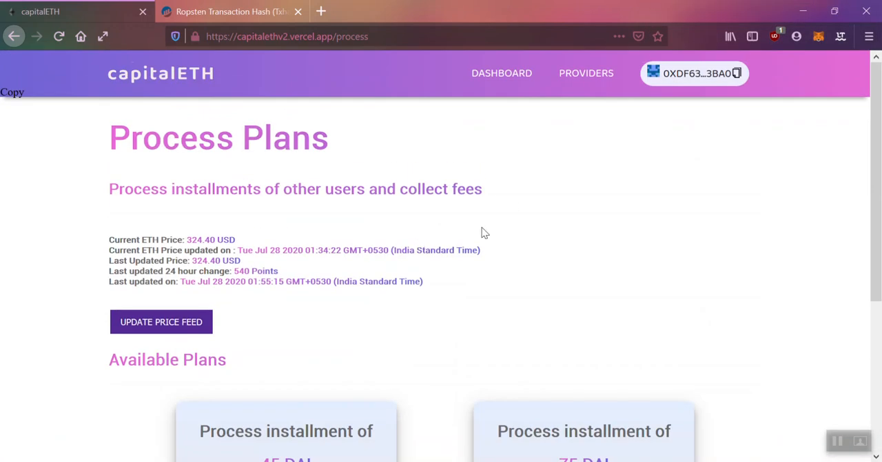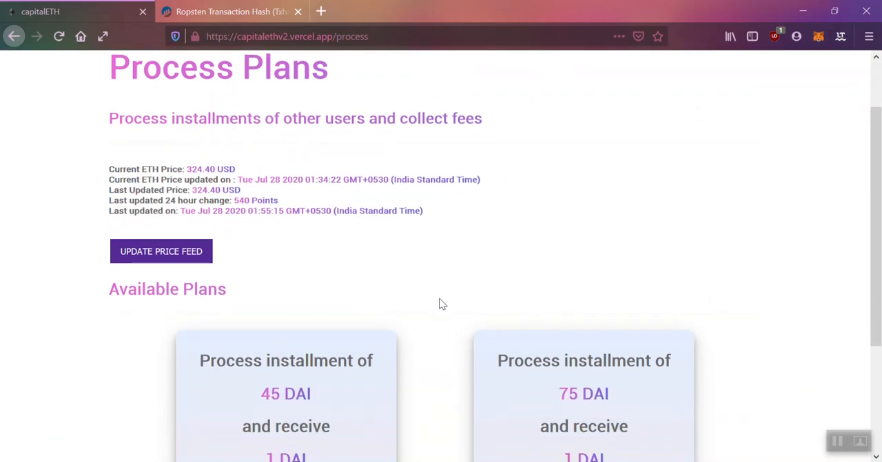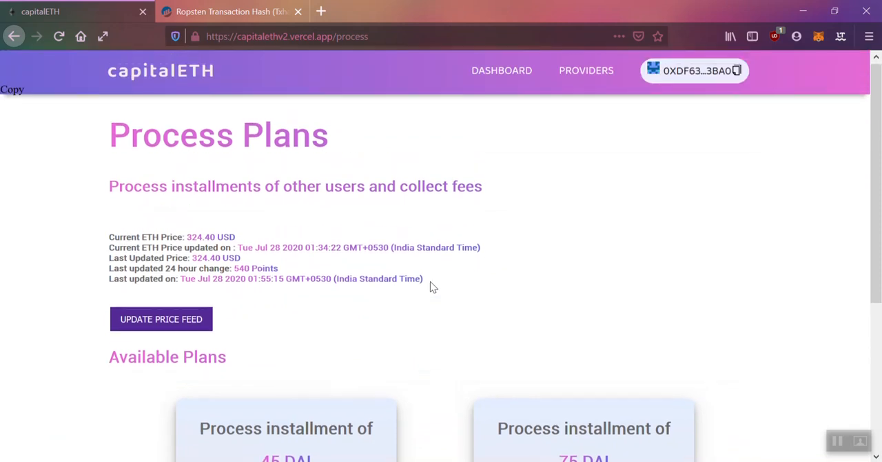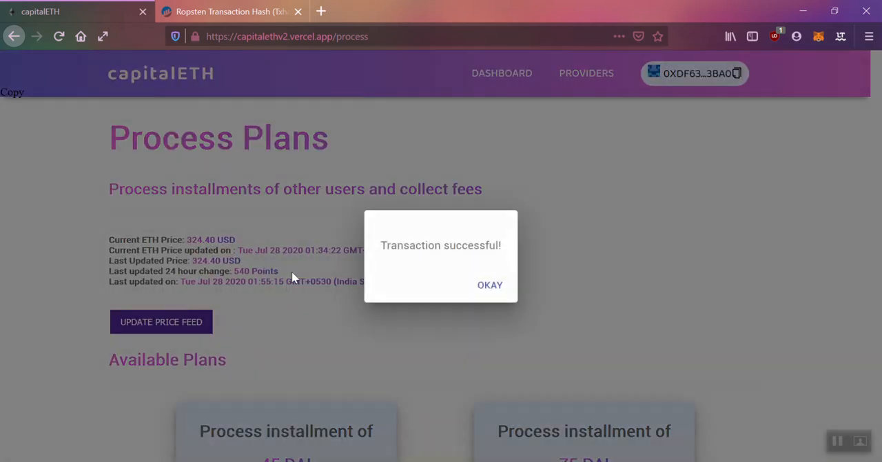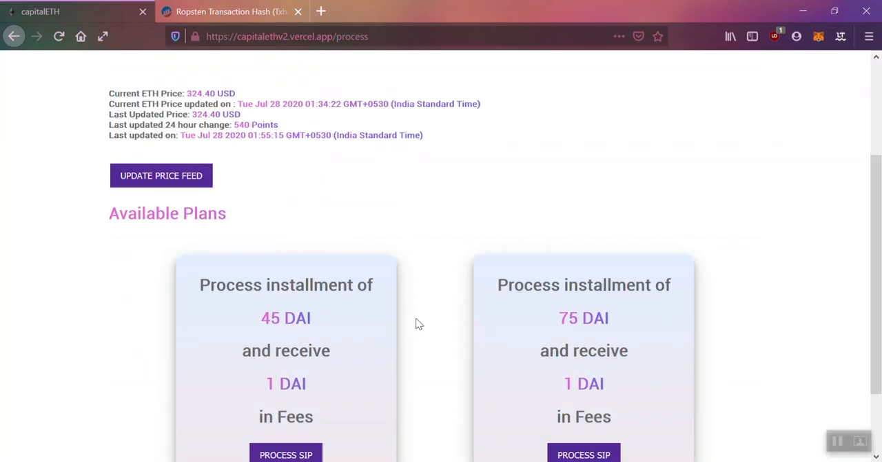Right now for Capital ETH, we are using KyberSwap, the Kyber Network, for swapping the tokens, and we are using Chainlink for getting the price feed data into a smart contract. For dynamic plans, whenever the price of Ether is satisfying the condition which is created while specifying the plan, only when that condition is satisfied, it will be available on the dashboard here.